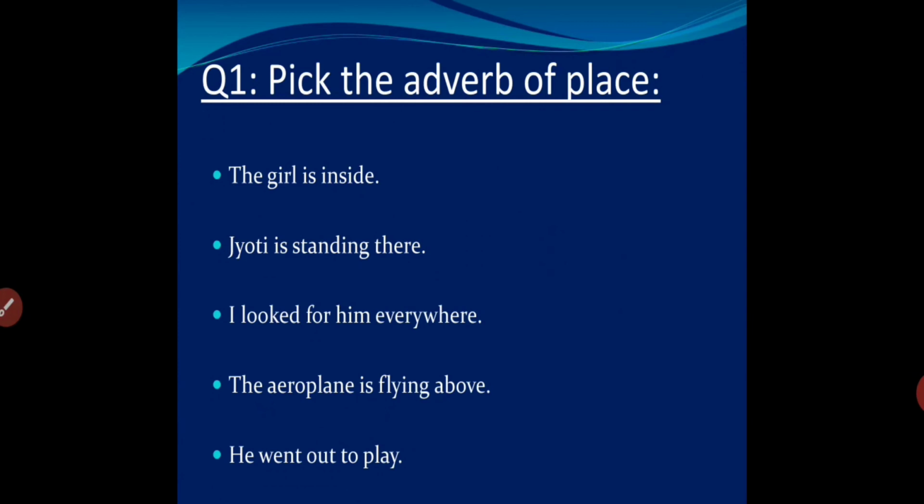Now again you have a few questions which you have to solve by yourself. The first one I'll definitely let you know. You have to pick the adverb of place. The girl is inside. Where is the girl? She's inside. So inside will be your adverb of place. The rest four you have to do by yourself. If you feel any kind of difficulty, you can directly ask me. Now let's move on to the next.